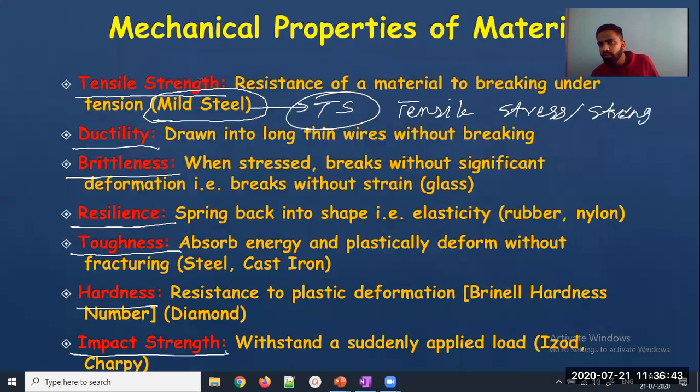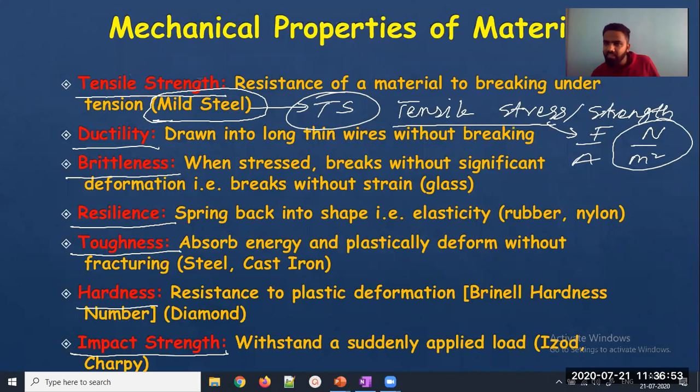Okay, you know the unit of stress. Stress is nothing but force upon area. So if I calculate force in Newton and area in meter, what will be the unit? Newton per meter square. So tensile stress and tensile strength are both nothing but one and the same value. Ductility, you know about ductility: something that can be drawn into thin wires without breaking.